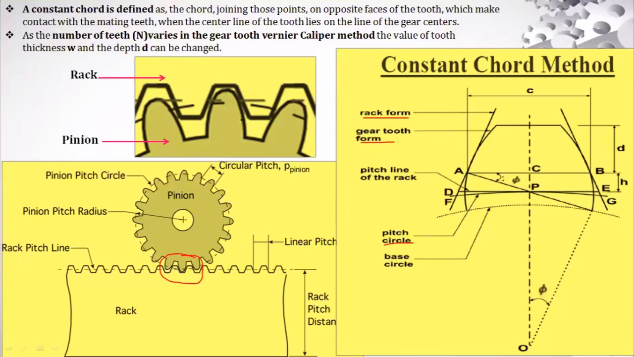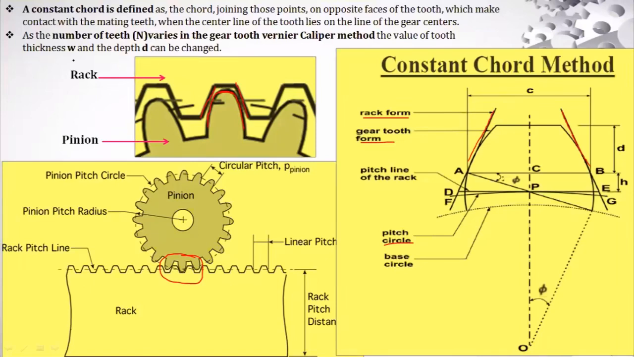This particular gear is being considered here in this particular example, right? And these lines what you are observing here on the screen, the red lines, those are the rack form, right? So this particular image is considered to define the constant chord method, that is to get the equation, right?